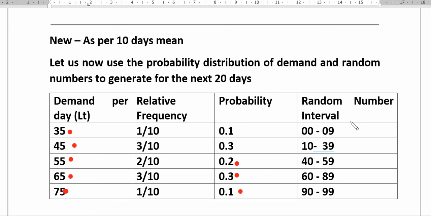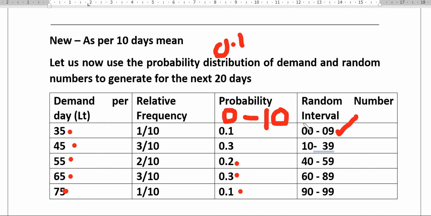Now the random number interval has been assigned. How has the random number been assigned? You can see here the probability is 0.1. So what is the range? It is starting from 0 to 10. Convert this to percentage: if you convert 0.1 to percentage, you get 10. So the random number interval will be 0 to 9, one less, because the probability you are getting is 10%.